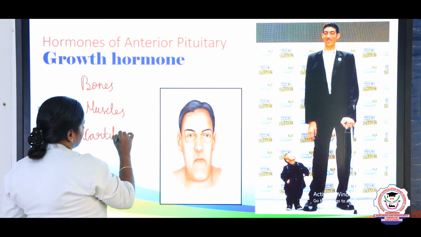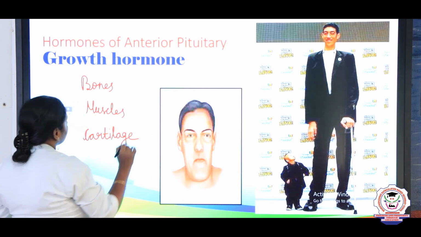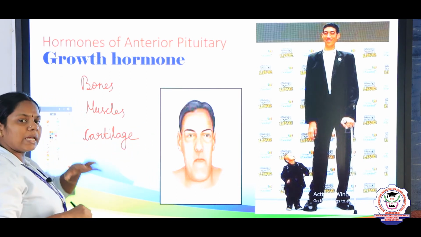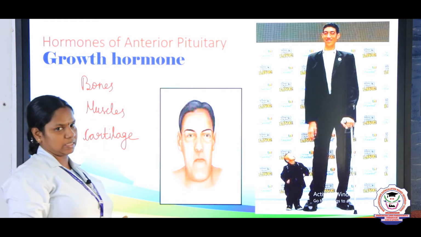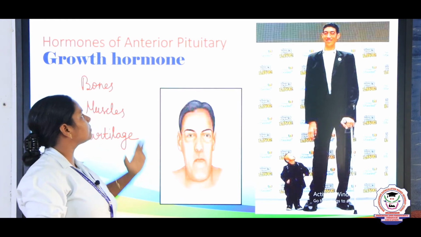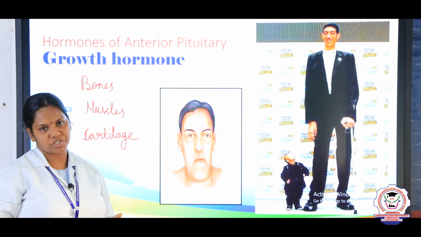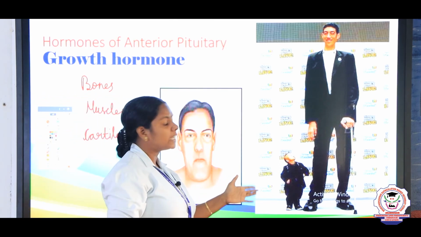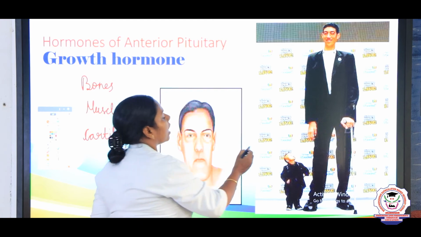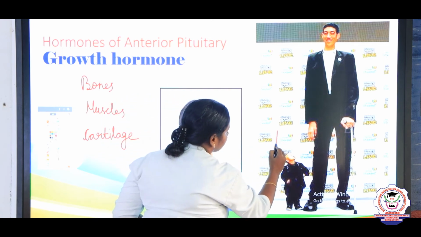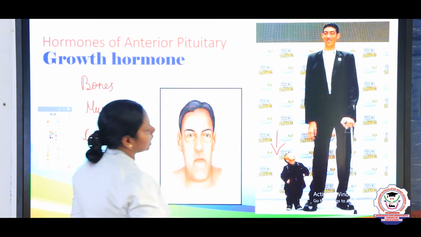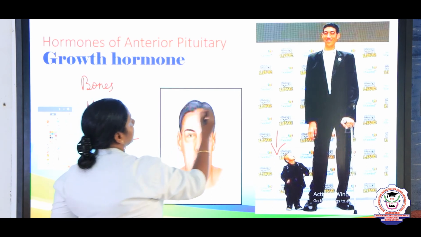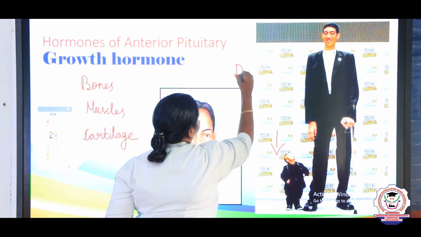And it is responsible for the height of a person. And what happens if this hormone is deficient? Right? In the children, just look into this picture, children. In children, if there is a decreased secretion of growth hormone, it results in dwarfism.